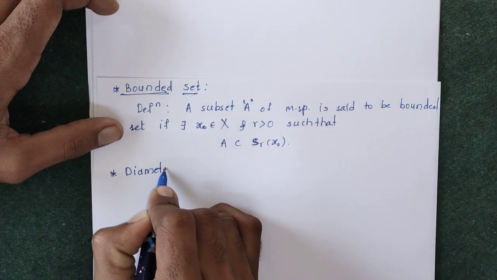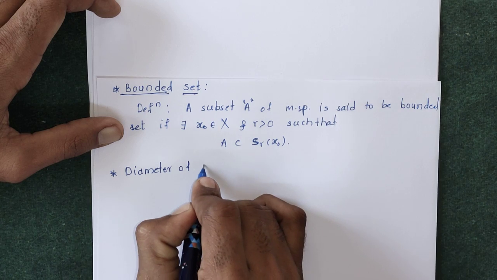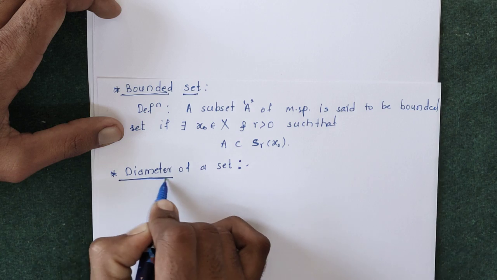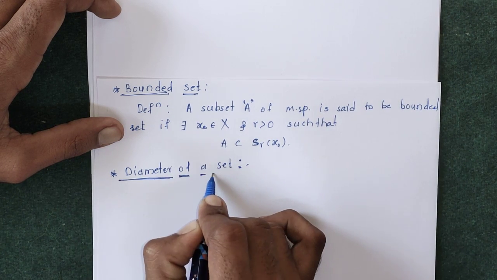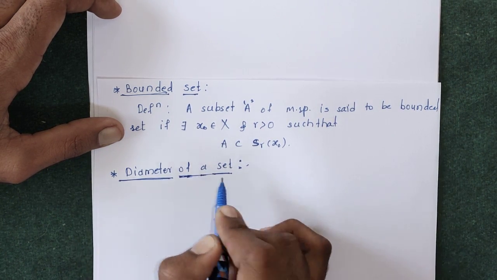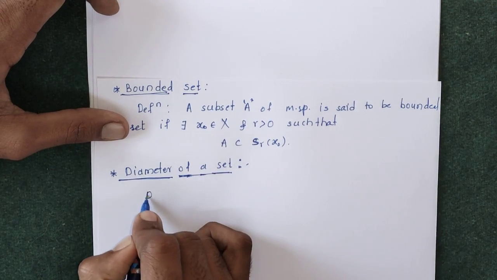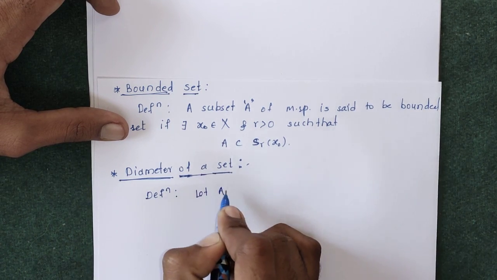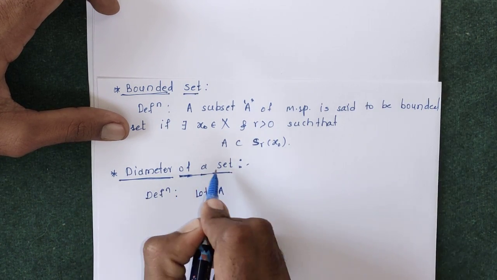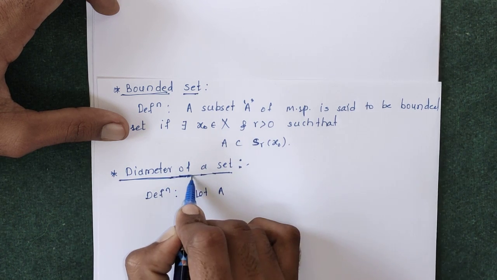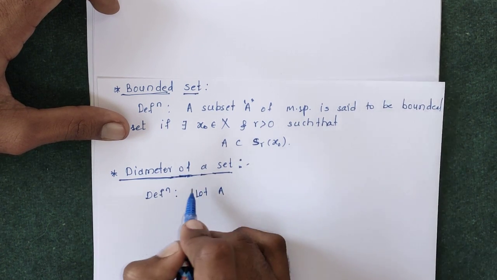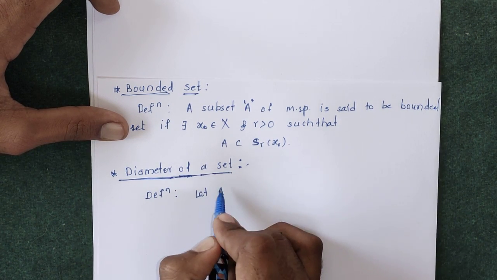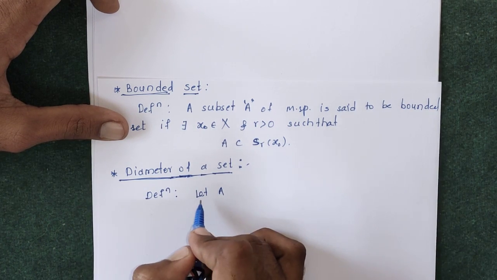Diameter of a set. Till now we have seen the diameter of a circle, that is 2 times the radius of the circle, but in metric space there is another definition of diameter of a set. Previously we have seen the diameter of a circle, and now here the diameter of some set. Till now we haven't seen the definition of diameter for any set, so here we will see the definition.